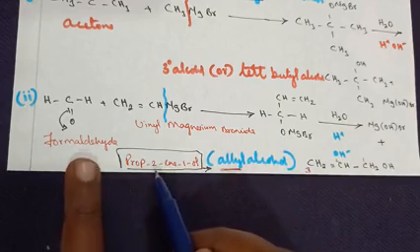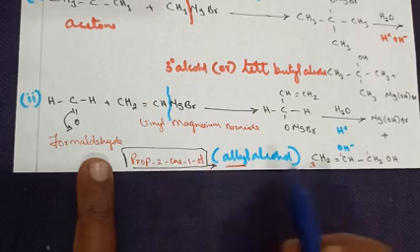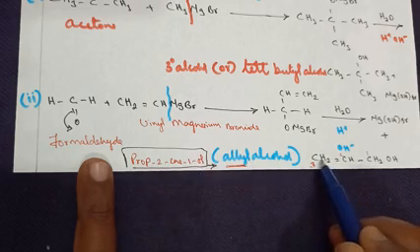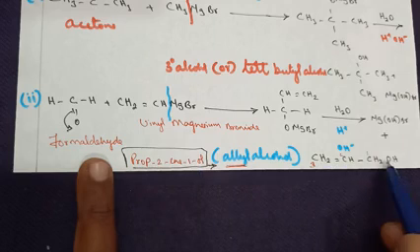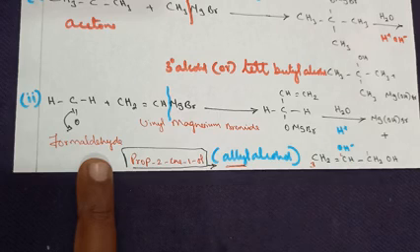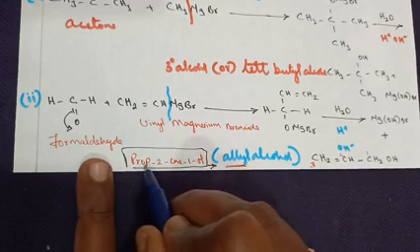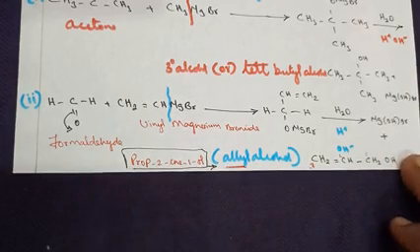If you go for naming it according to the IUPAC system, it is prop-2-en-1-ol. Why do we say prop? Because 3 carbons are there. Now the functional group is here, so from this direction I have numbered it, and everything is written clearly here. After the second carbon we get a double bond. So prop-2-en-1-ol is the answer. Thank you.